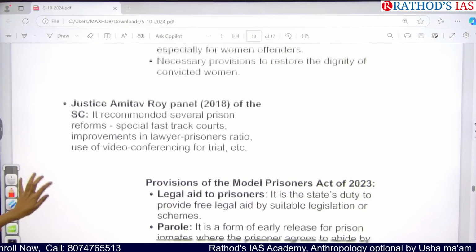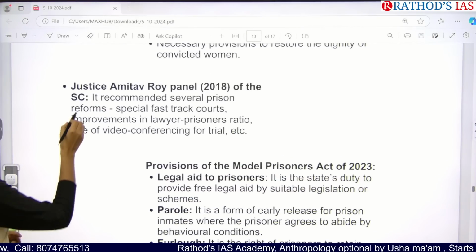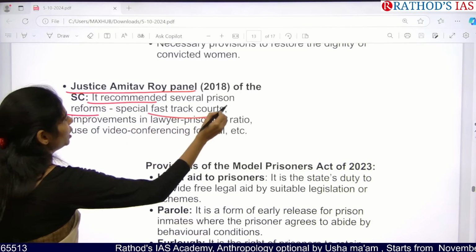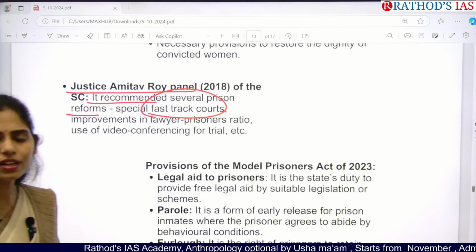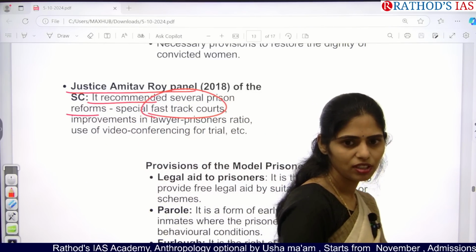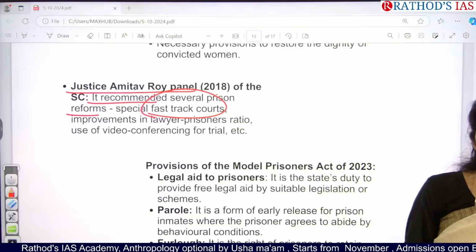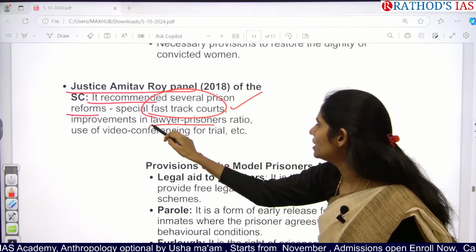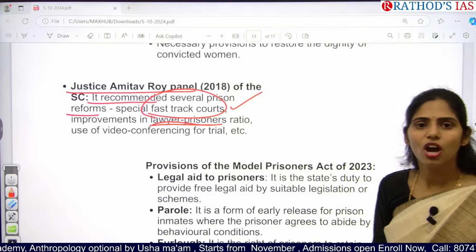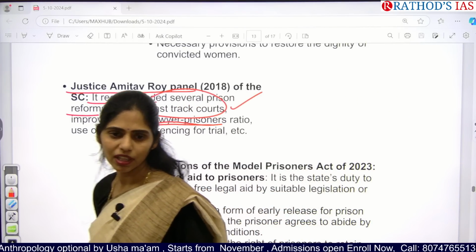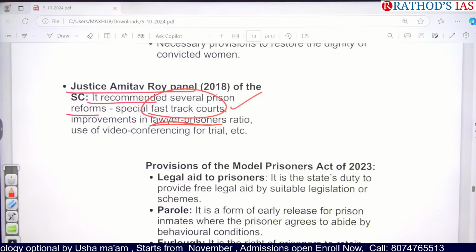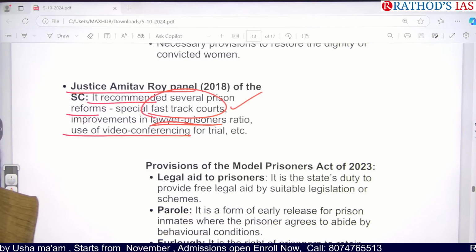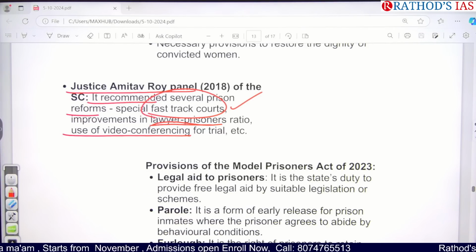And next, one more panel, which is very recent, in 2018, the Justice Amitava Roy panel. It recommended several prison reforms, like we need to have fast track courts. One of the important reasons for the overcrowding of prisons is delay in the justice delivery process. So we need fast track courts, and we also need improvements in the lawyer to prisoner ratio. That means how many prisoners there are and how many lawyers are available under free legal aid. And next, we have to go for video conferencing for trials rather than taking them to courts, so that justice will be delivered fast.